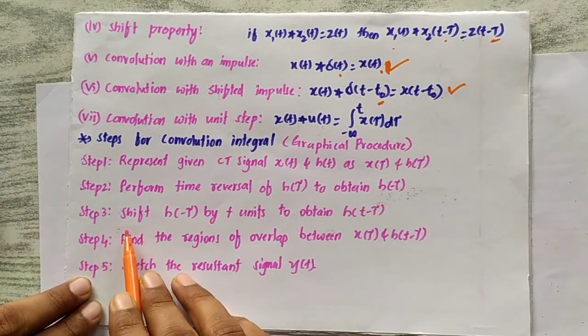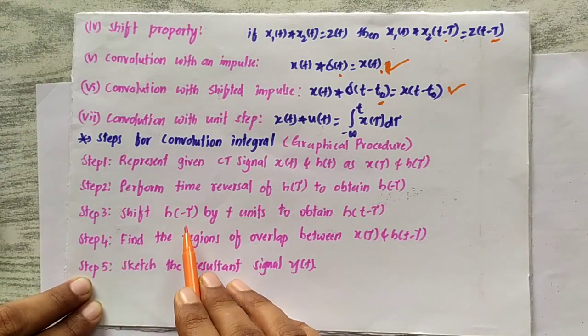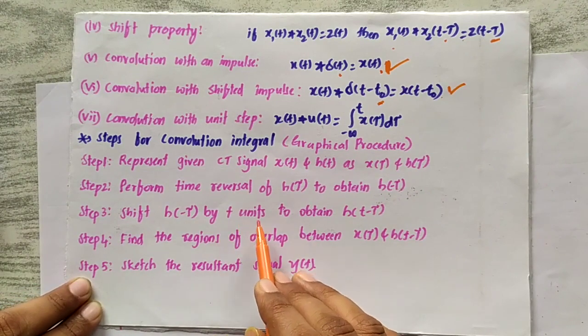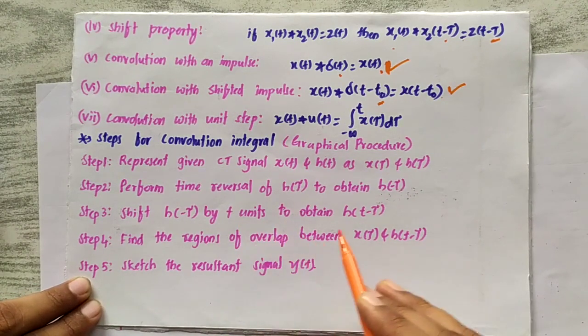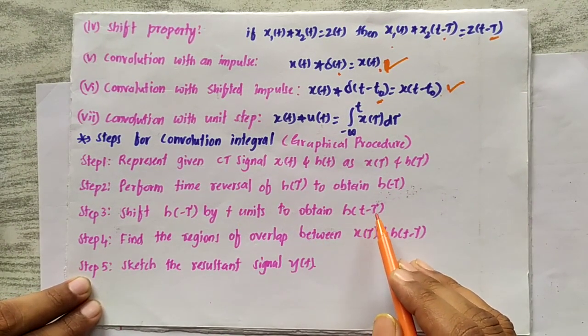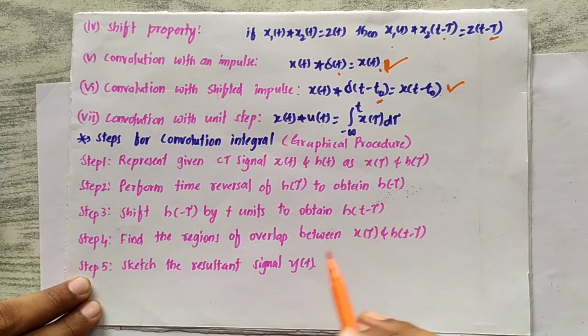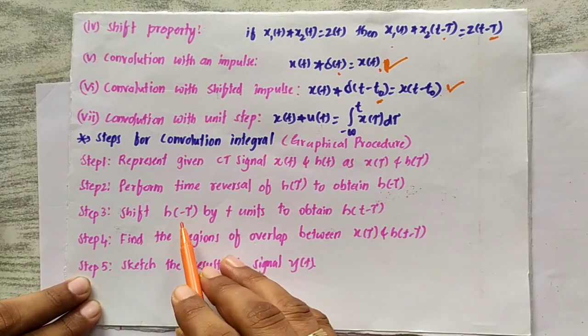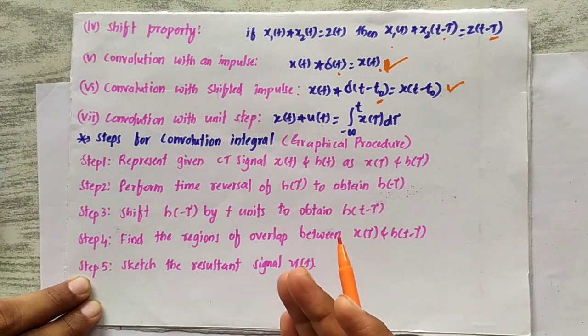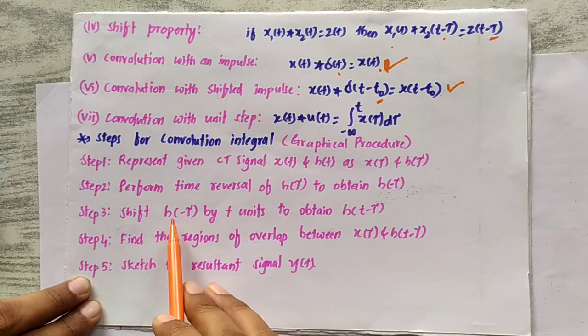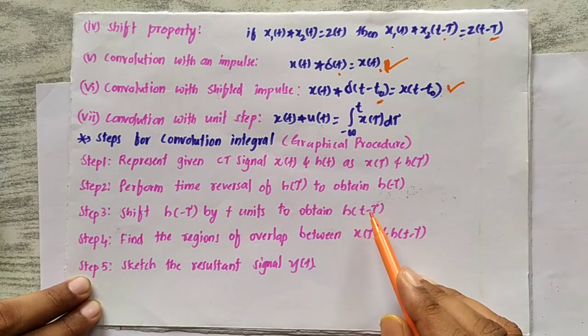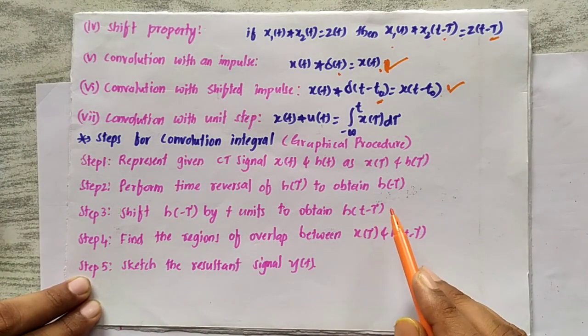Then in step 3, shift h of minus tau by t units to obtain h of t minus tau. We are doing a left shift on the h of minus tau signal, which leads to h of t minus tau.